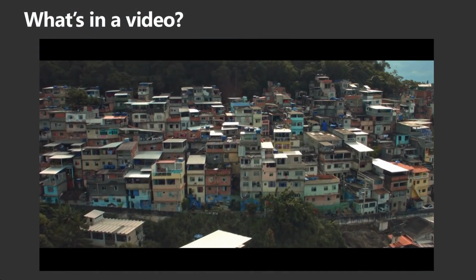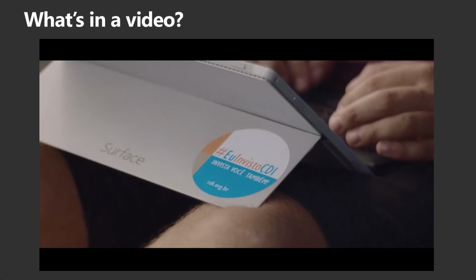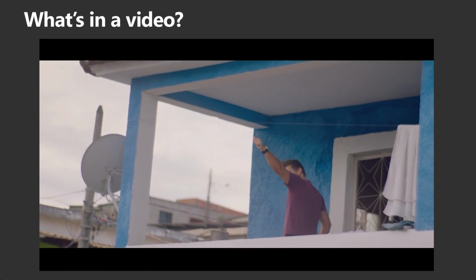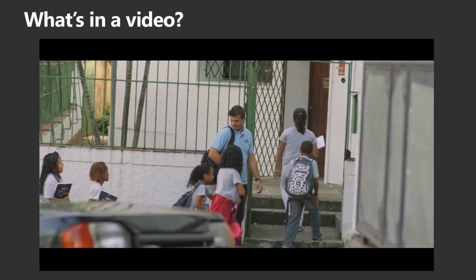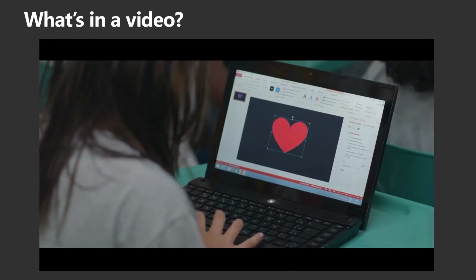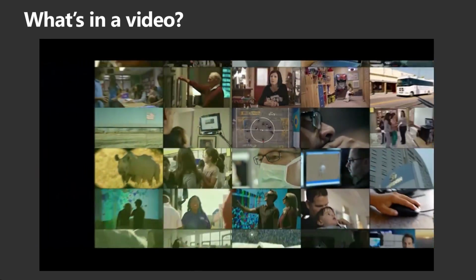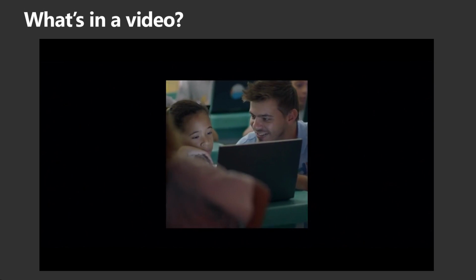When I was 14, I went to prison. It was there that I was introduced to computers. For the first time, I saw opportunities. When I was released, I wanted to share that with others. Now, I use Microsoft technology to train people to use computers. Education is everything. It gives these kids a chance. Technology saved my life, and I believe it can save others.